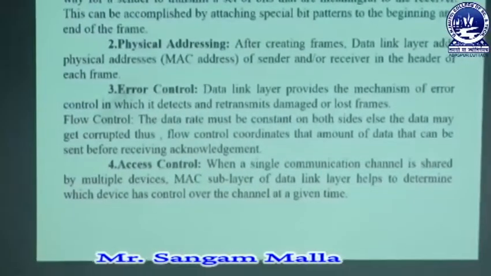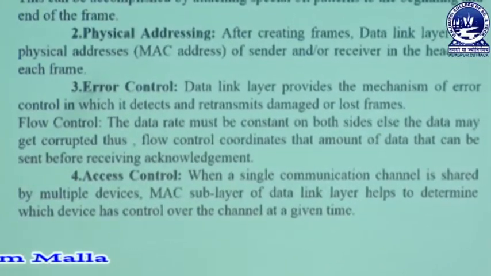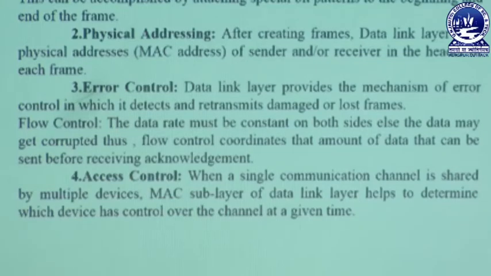Next is access control. Access control means when a single communication channel is shared by multiple devices, the MAC sublayer of data link layer helps to determine which device has control over the channel at a given time.